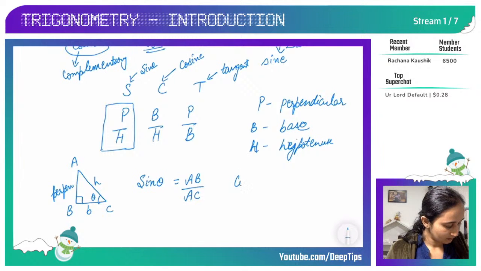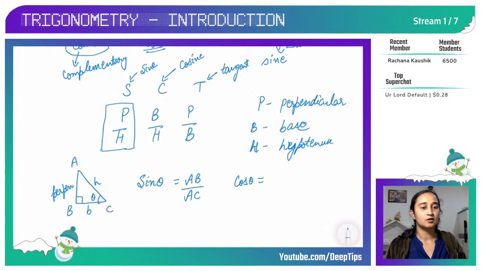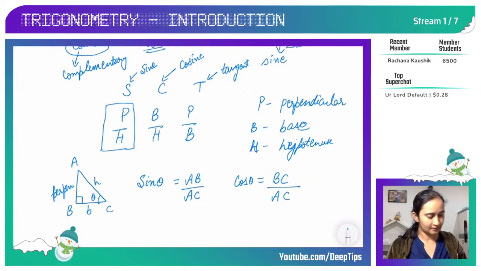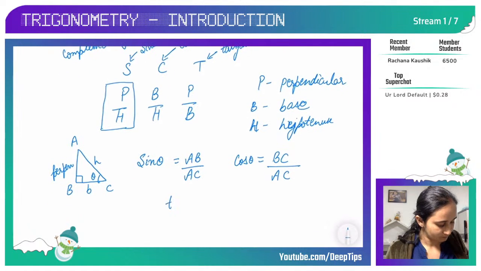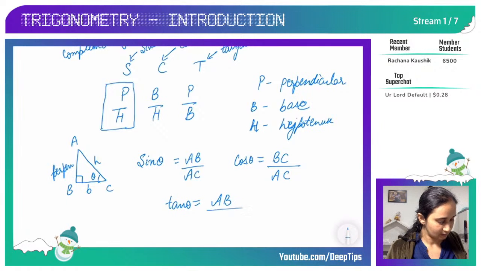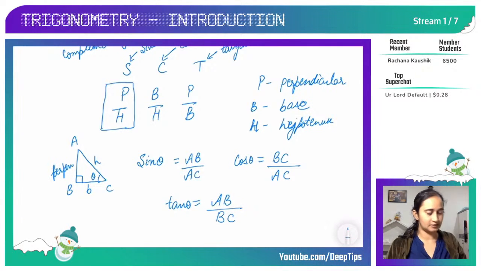So when I say cos theta, it is base upon hypotenuse. So Pandit is P, perpendicular, now B, base. My base is BC here and hypotenuse is AC. Now tan theta is perpendicular upon base again. So perpendicular is AB and base is BC.